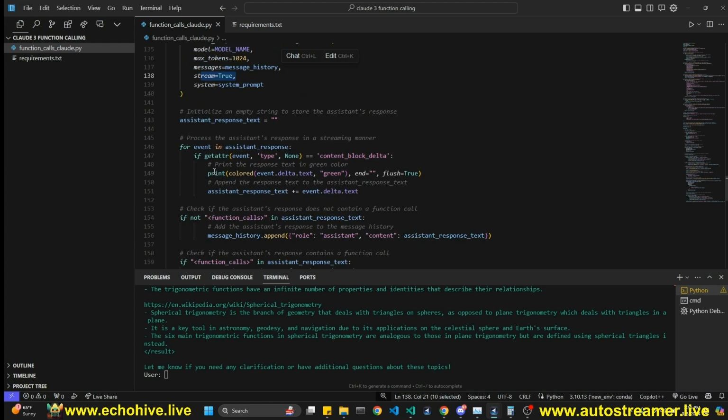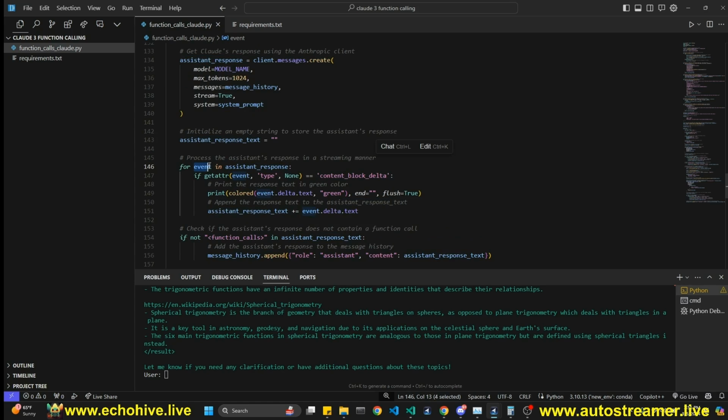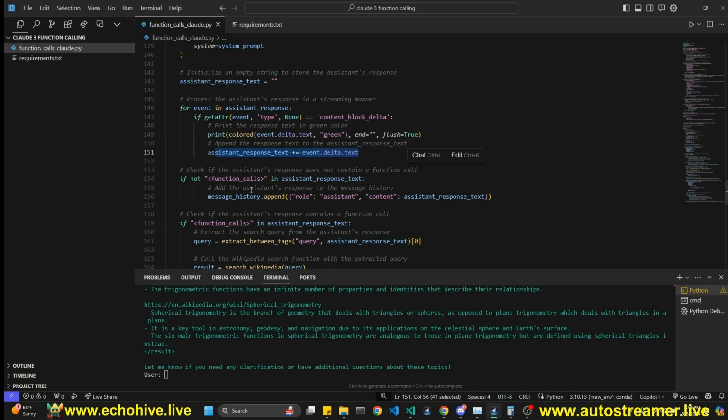To deal with streaming messages, we first set an empty string, assistant response text, and then we loop over the assistant response, which is going to arrive from the API. We loop over events, and we check for content block delta. If so, we print the delta.text attribute of that, with flush, so we can read it nicely on the terminal, using the colored function from termcolor, and then we append each chunk to the assistant response text. So now we can actually insert it back into our messages history.